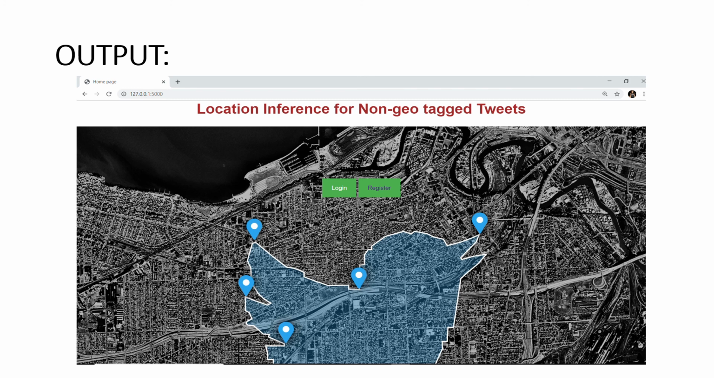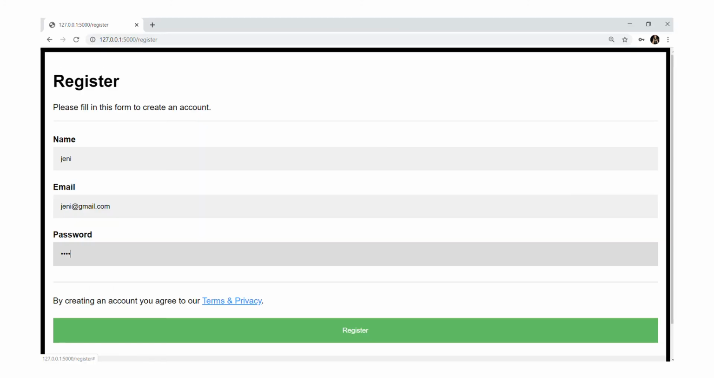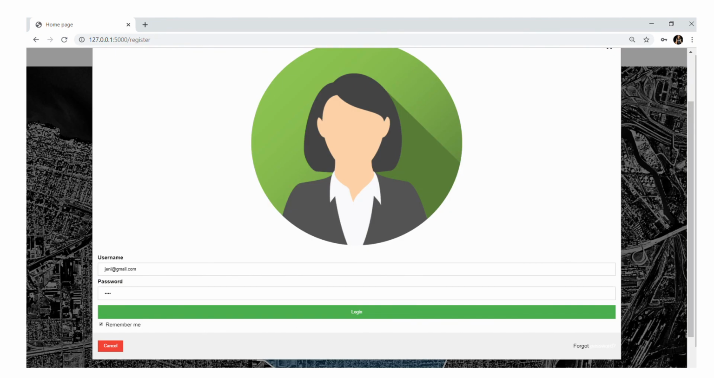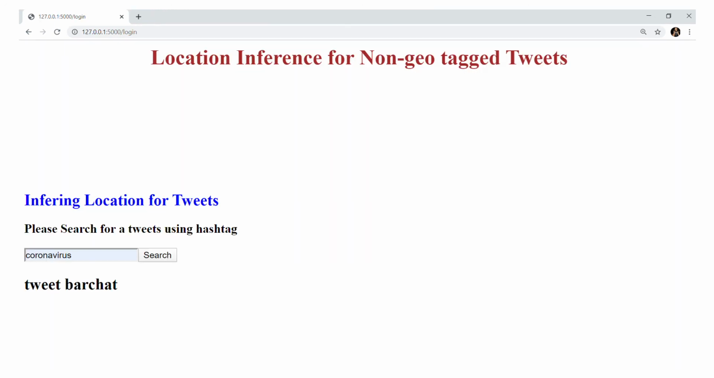It contains a login and register. The register page contains name, email, and password. After we register, it automatically generates the username and password. It contains a forgot password option also. Then after the login page, it will move to the next page.